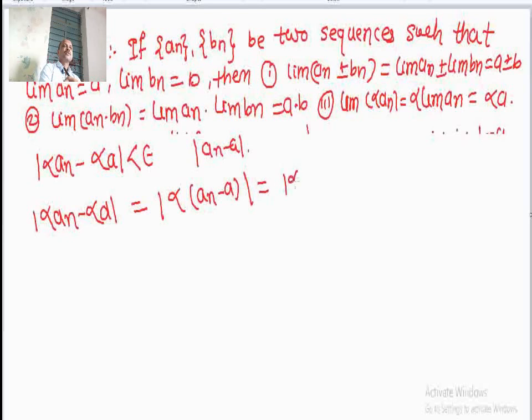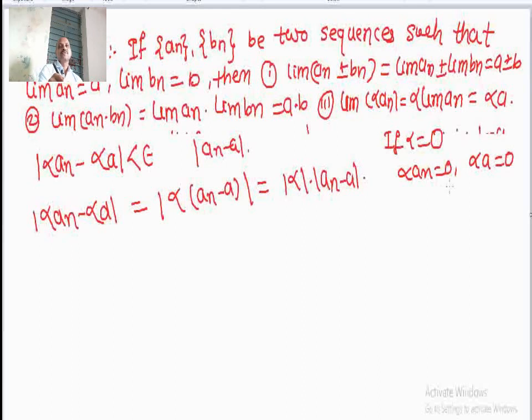Okay, this is equal to mod of alpha into mod of a n minus a. Now, see here, if alpha equal to 0, then you can see that alpha into a n equal to 0 and alpha into a equal to 0. So, the sequence is convergent and there is nothing to prove. Okay. So, we talk about if alpha is not equal to 0.